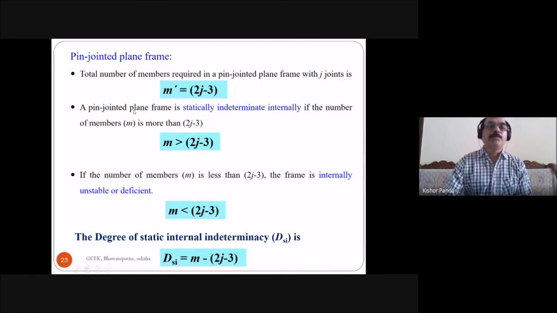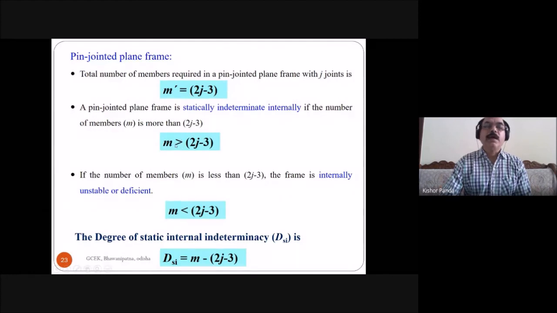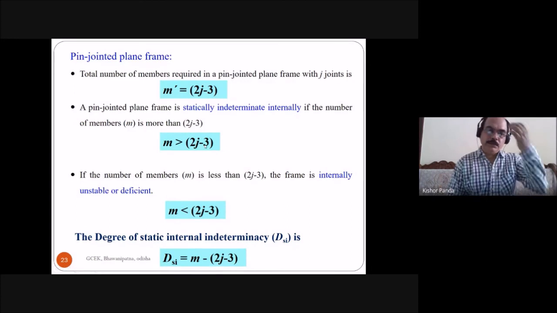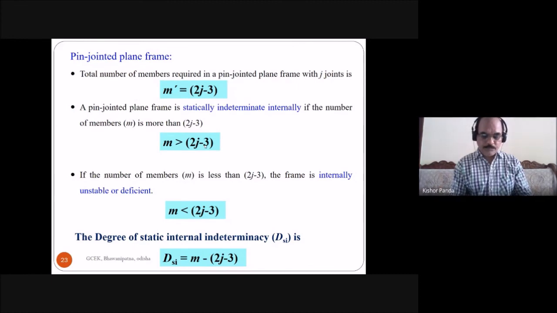And a pin jointed plane frame is statically indeterminate internally if the number of members is more than 2J minus 3. If M is greater than 2J minus 3, this is statically indeterminate internally. Then if the number of members is less than 2J minus 3, M less than 2J minus 3, this is an internally unstable or deficient structure.